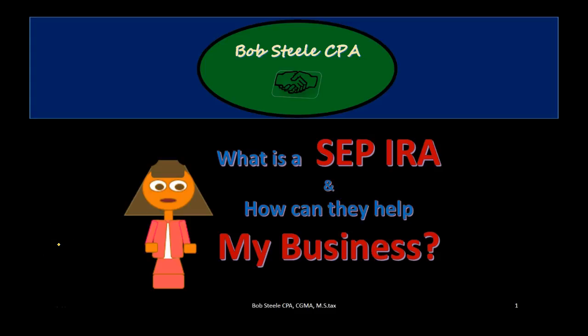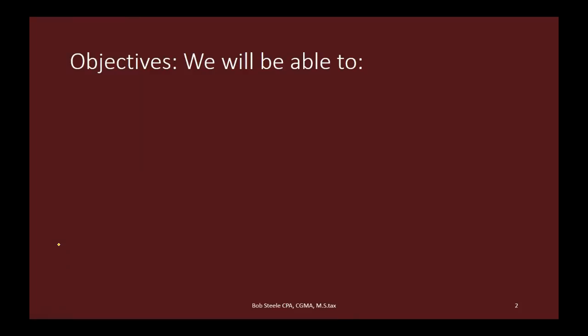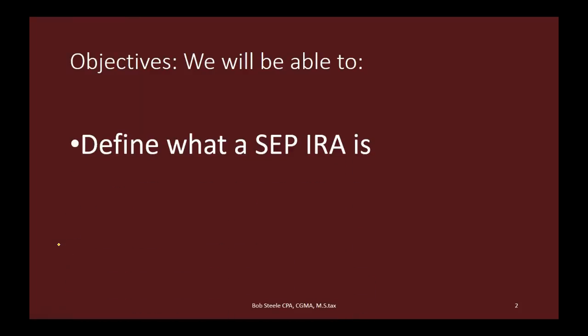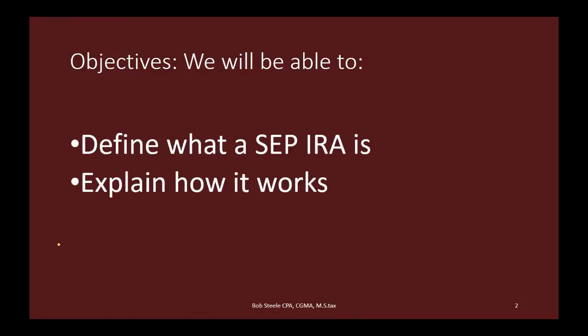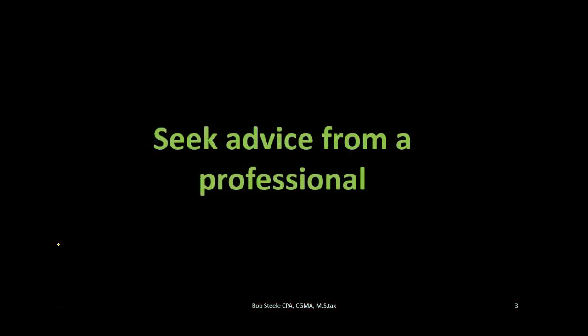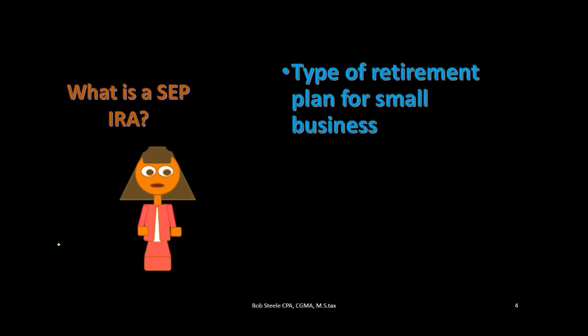Hello, in this lecture we're going to talk about what a SEP IRA is and how it can be helpful to a small business. We will be able to define what a SEP IRA is, explain how it works, and list the pros and cons of the SEP IRA. As always, you want to seek tax advice from a professional when looking into retirement plans for the small business, including the SEP IRA. Okay, so we're going to start out with what is a SEP IRA.